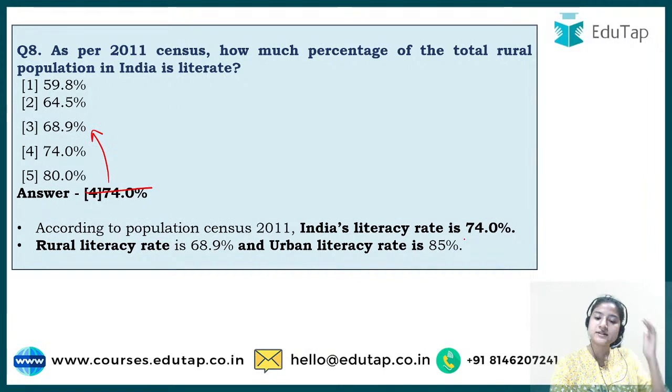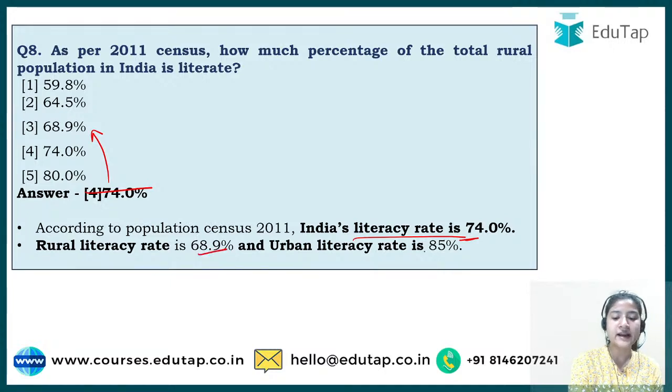Because 74% is India's total literacy rate, and for rural it is 68.9. When we talk about the whole of India, it is 74%. If you're looking at only the rural literacy rate, it is 68.9, but the urban literacy rate is 85%.